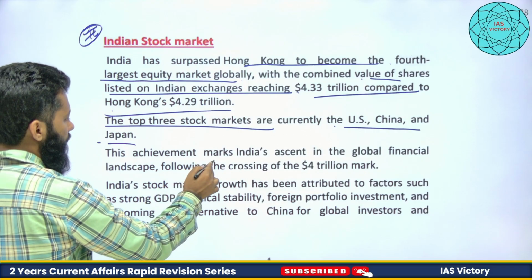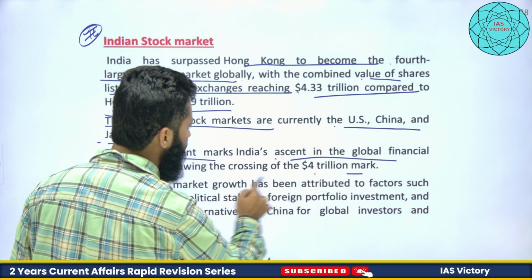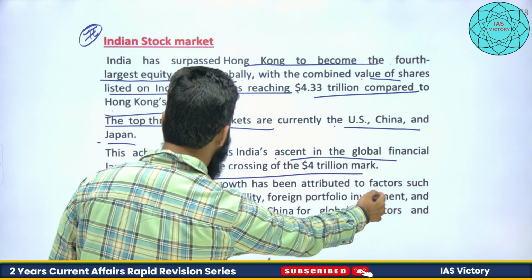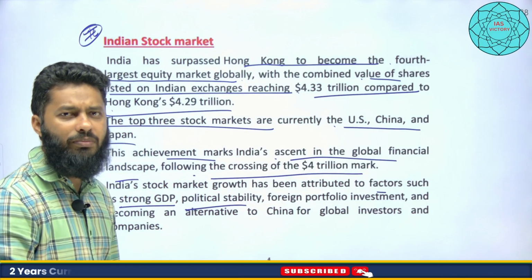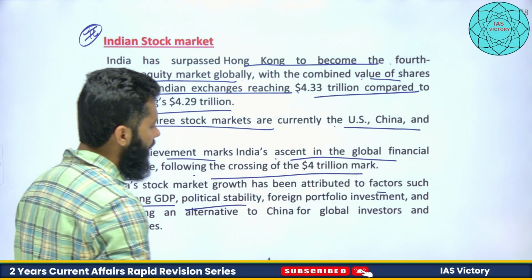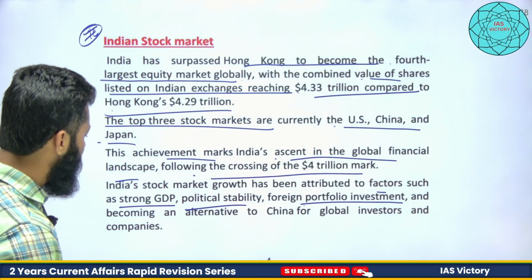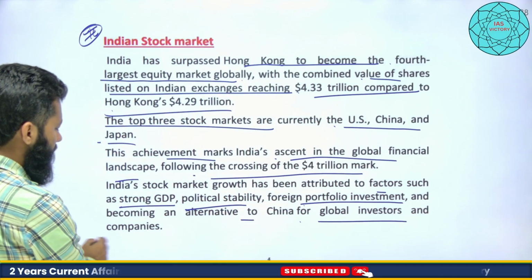This achievement marks India's ascent in the global financial landscape following the crossing of the 4 trillion mark. India's stock market growth has been attributed to factors such as strong GDP, political stability. Over the last three terms, we are witnessing more or less the same government, foreign portfolio investment, and FPI becoming an alternative to China for global investors and companies.